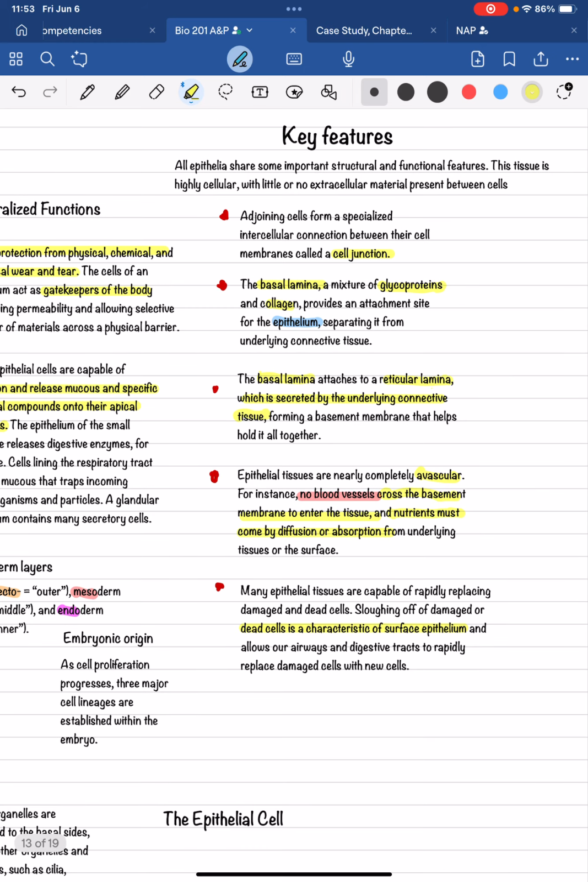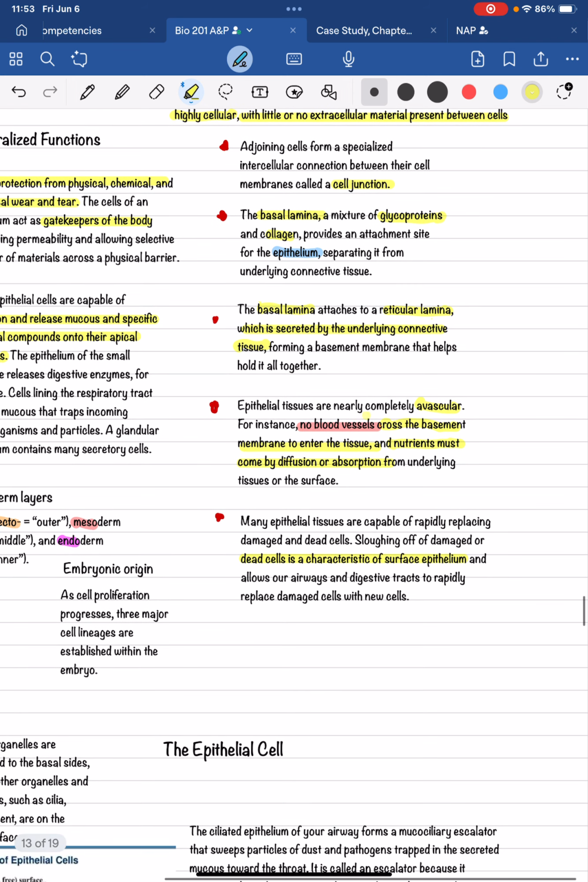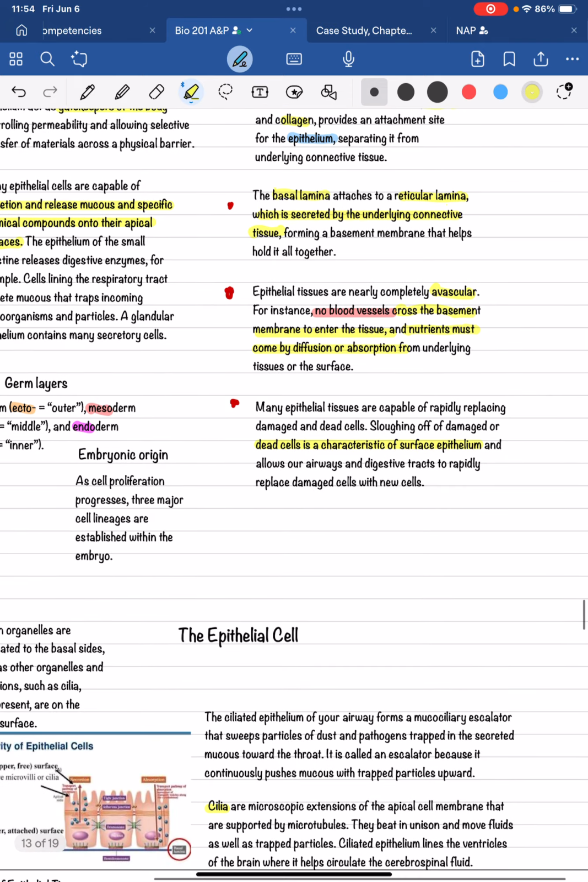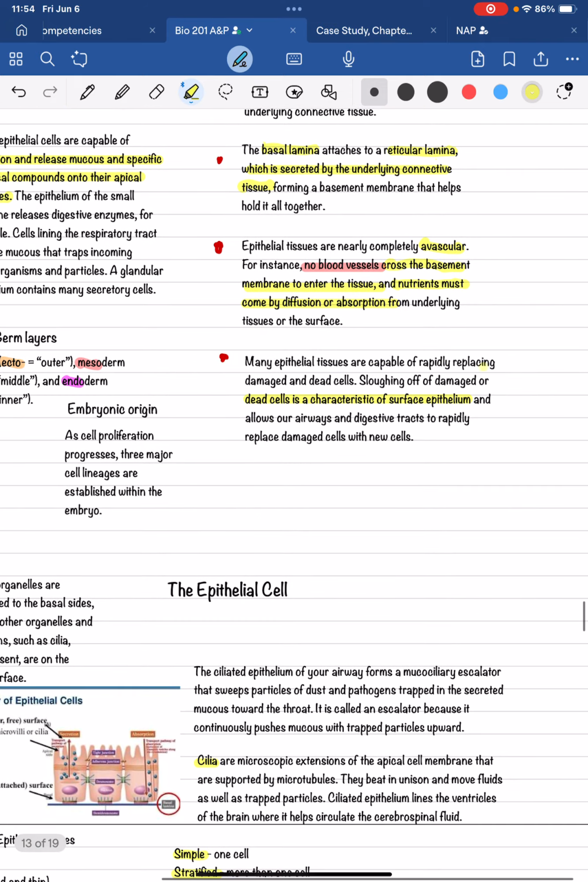Key features. The tissue is highly cellular with little or no extracellular material present between the cells. Epithelial tissues are nearly completely avascular, meaning no blood vessels cross the basement membrane to enter the tissue, and nutrients come by diffusion or absorption. Many epithelial tissues are capable of rapidly replacing damaged and dead cells. It's a characteristic of surface epithelium, and it allows our airways and digestive tracts to rapidly replace damaged cells with new cells.